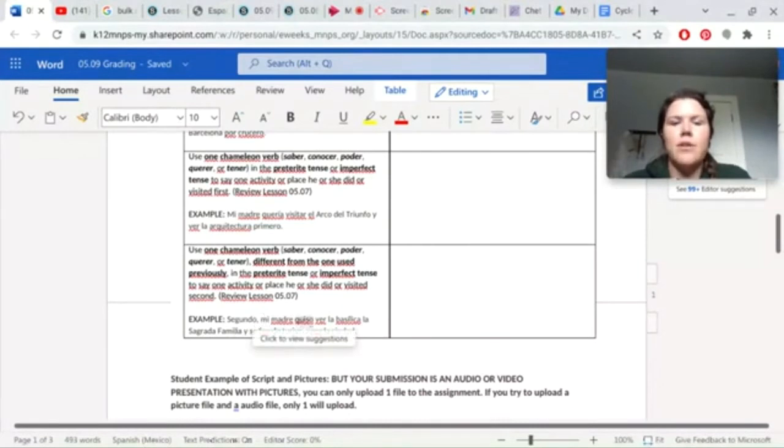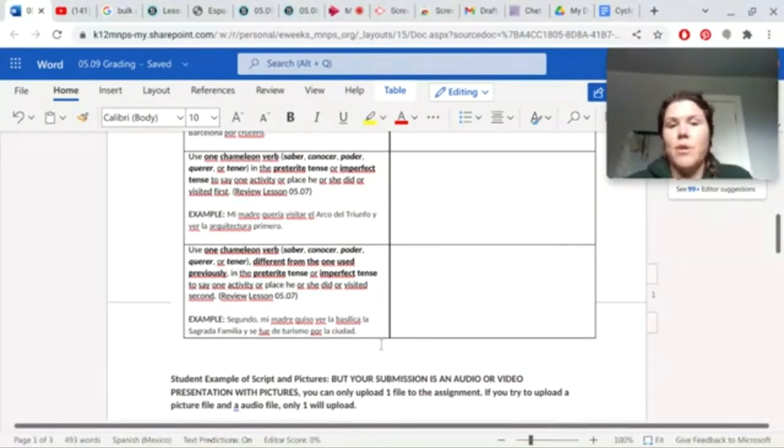Segundo mi madre quiso. So really what you need to be making sure you have in your requirement is that you have your family member and you have the verb, one of the chameleon verbs, saber, conocer, poder, querer, tener. And all the verb charts, like how to conjugate all the verbs, are in 05.07. So if you need help conjugating those verbs, they have the preterite and the imperfect in 05.07. And then really you can fill the rest of the sentence in with the information about your family member and what they did on their trip.